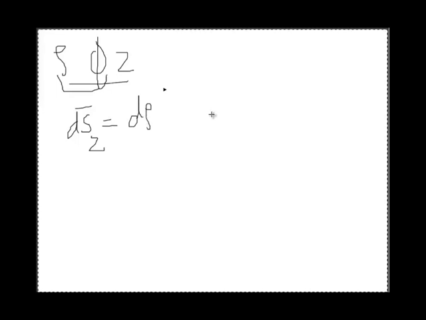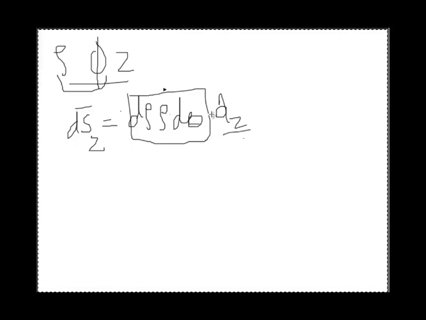The differential vector in phi direction is rho into d phi, and the direction is z, so we will have a cap z as the direction. This is the scalar component of the differential surface, and this is the vector component of the differential surface.